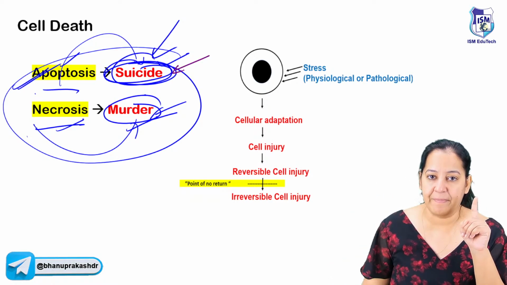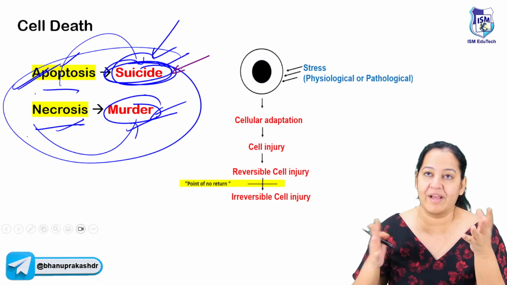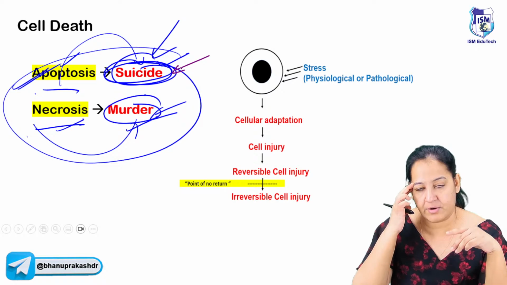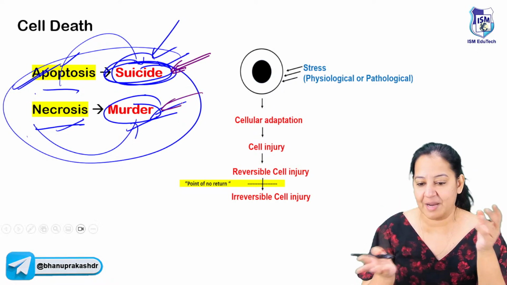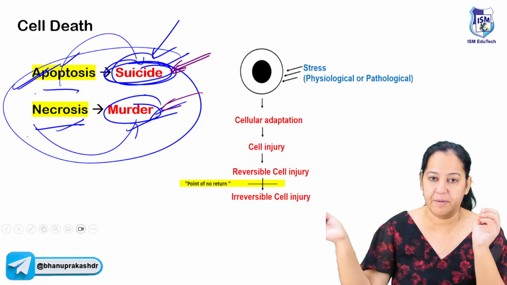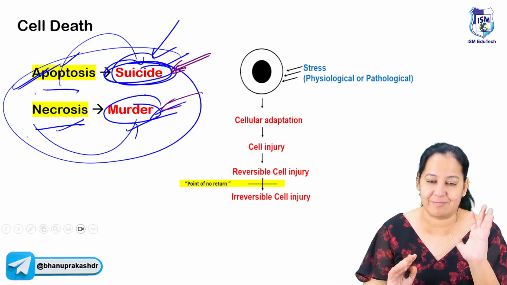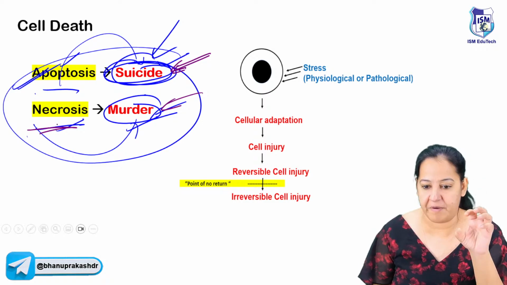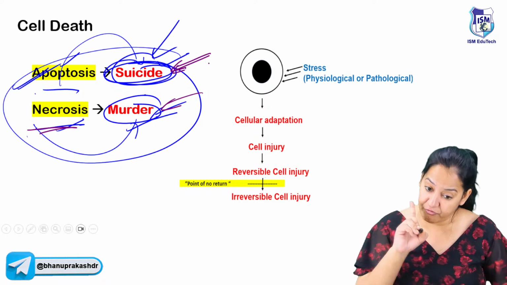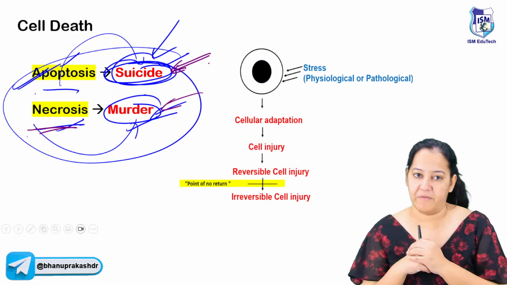There is one more reason why I call it suicide and murder. Suicide is done by one person. It is not that a complete village or complete city is committing suicide today. No, it is not like that. So apoptosis happens in one single cell. But multiple persons can be murdered at a time. Take a gun, shoot multiple people. I'm explaining that to you. So necrosis occurs in a group of cells. Since apoptosis occurs in one cell, necrosis occurs in a group of cells.